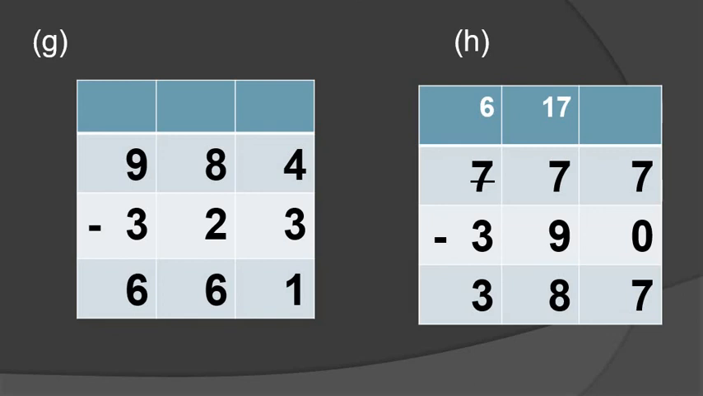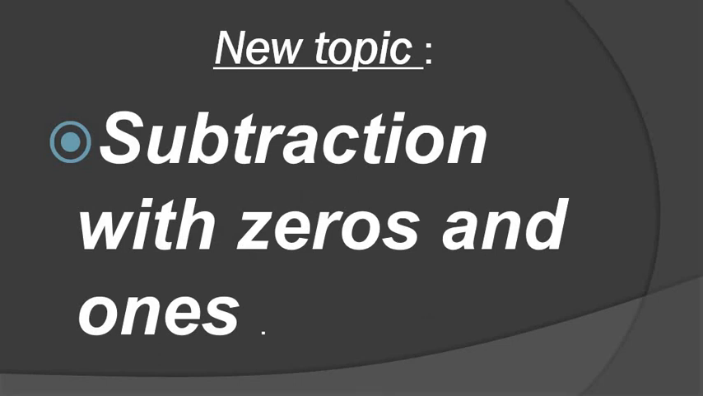We are starting a new topic. The new topic is subtraction with 0 and 1. You know what subtraction is. 0 means the 0 digit and 1 means the 1's place, where so many numbers are present, 1 to 9. Subtraction with 0 is when 0 is coming, and 1 means the ones place, 1 to 9. Understood, all students?